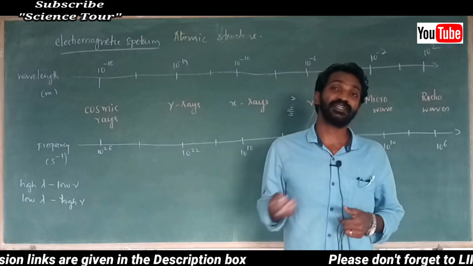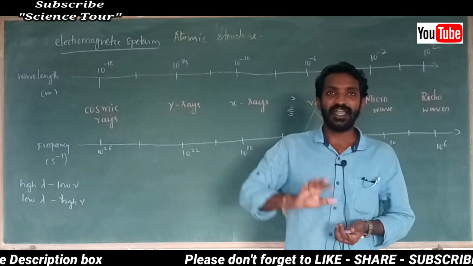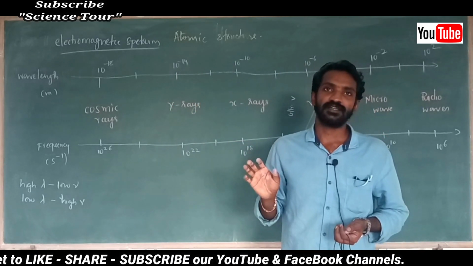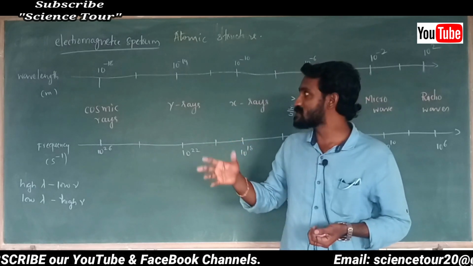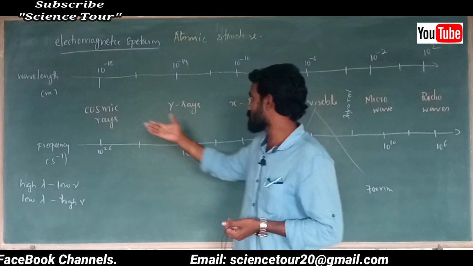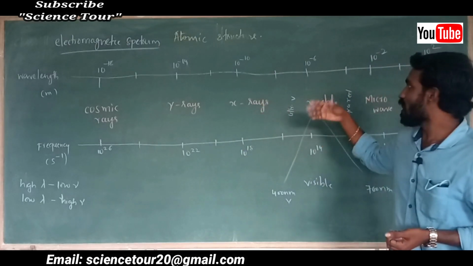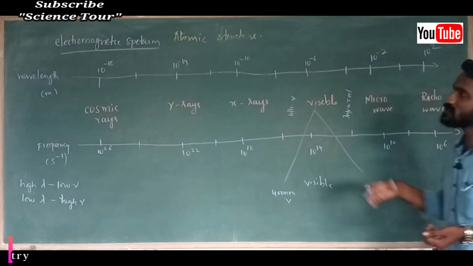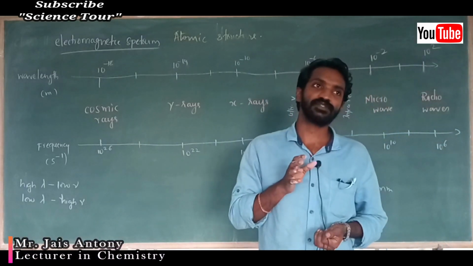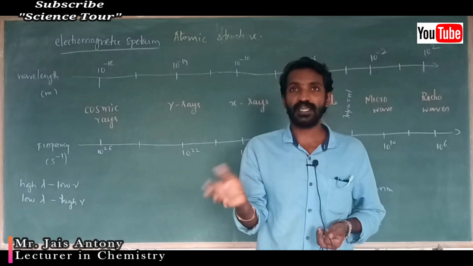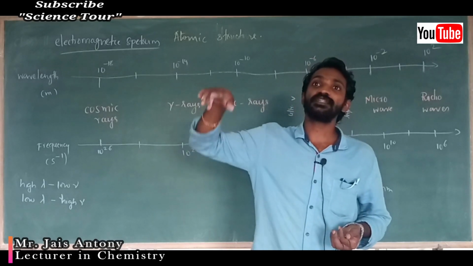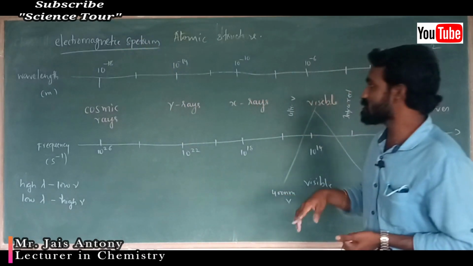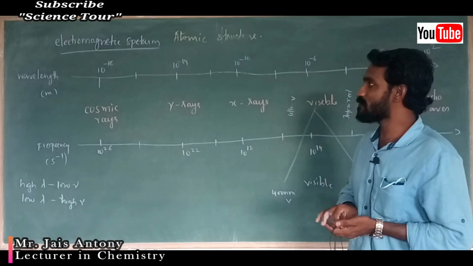What is electromagnetic spectrum? It's simple. Arrangement of different electromagnetic radiation. Which are the different electromagnetic radiation? Cosmic rays, gamma rays, X-rays, ultraviolet, visible, infrared, microwave, radio waves. These are different electromagnetic radiation. Arrangement of different electromagnetic radiation in their increasing order of wavelength or decreasing order of frequency.